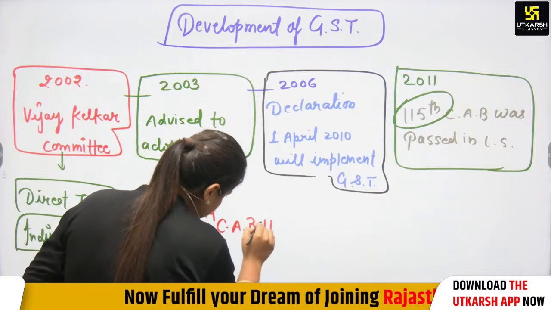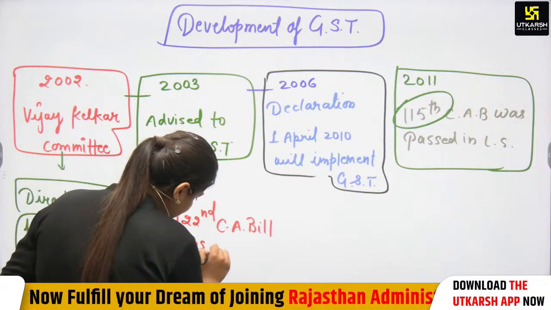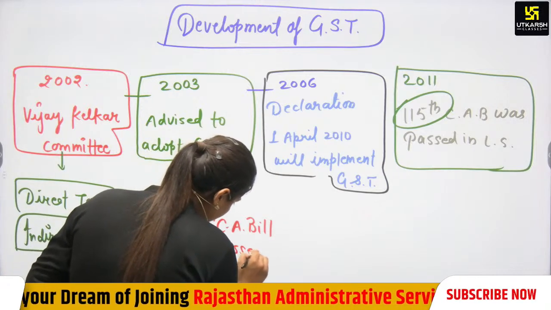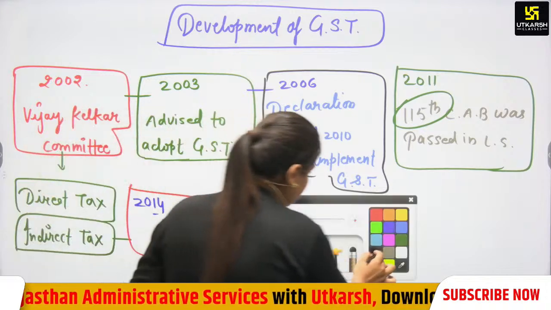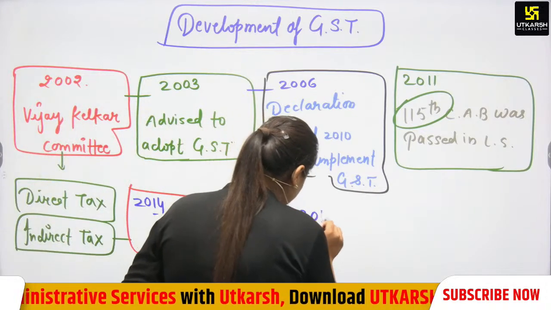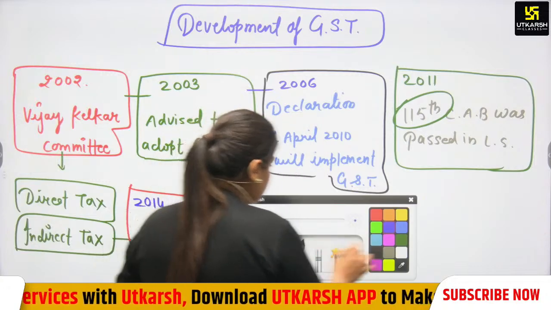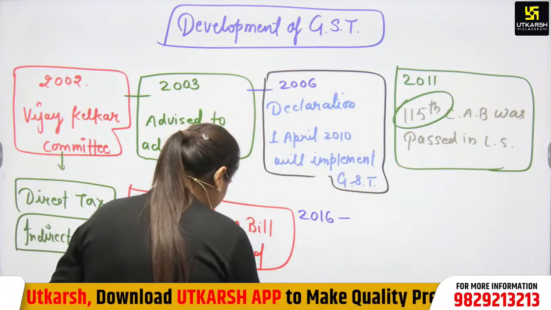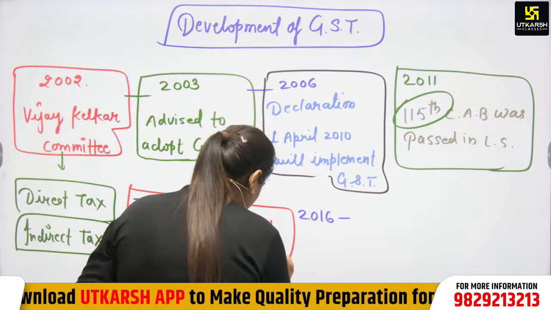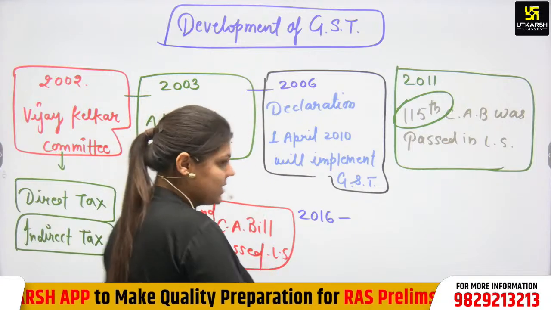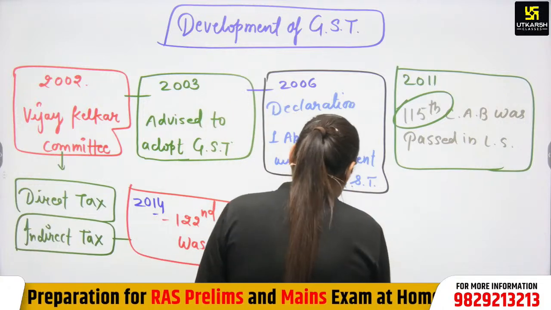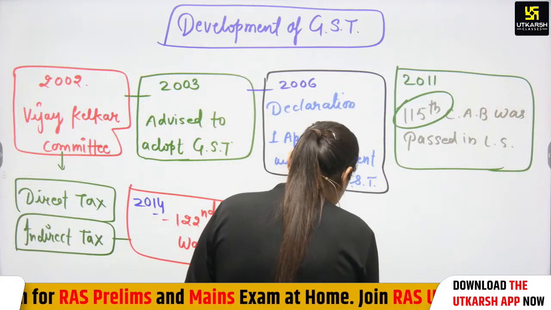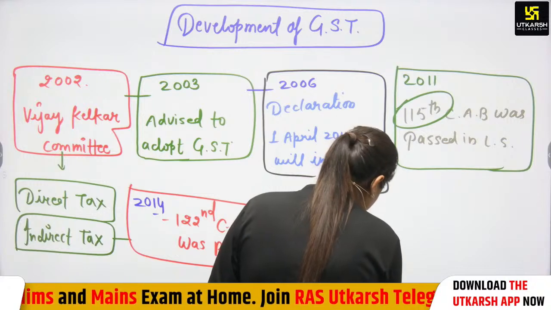That was the bill in 2014. Again in 2016, this bill was passed in Lok Sabha, and it was passed in Rajya Sabha as well, and in 2016 it was made Constitutional Amendment Act 101.